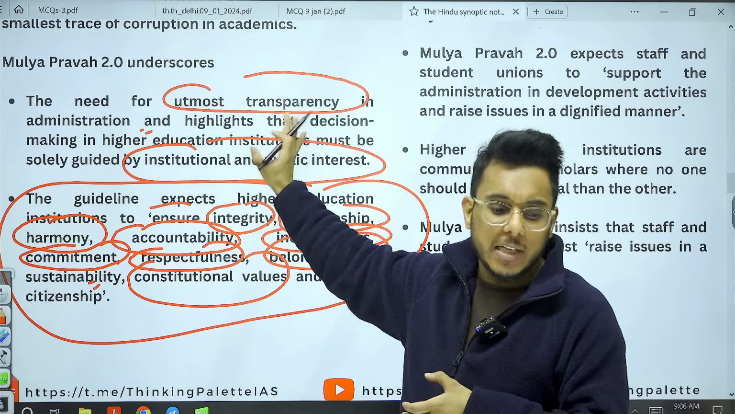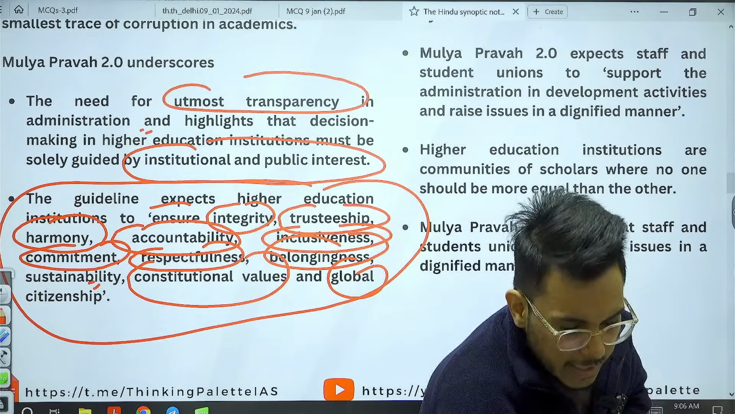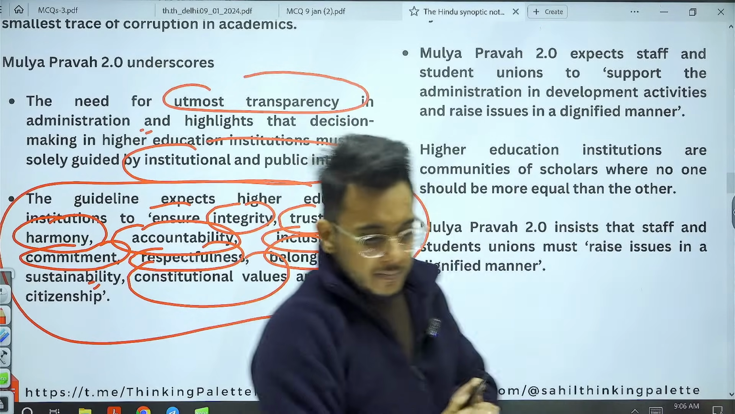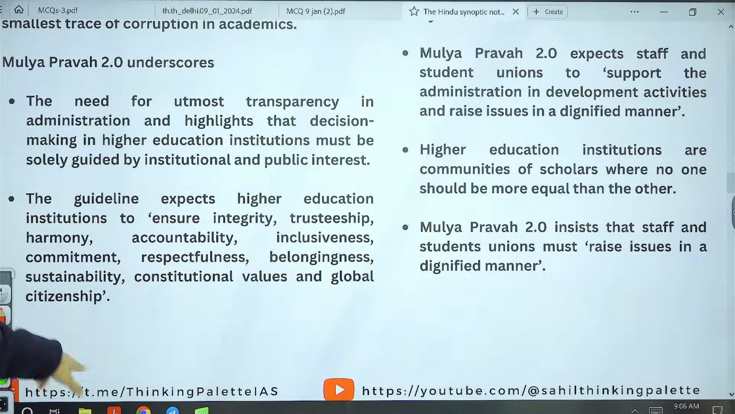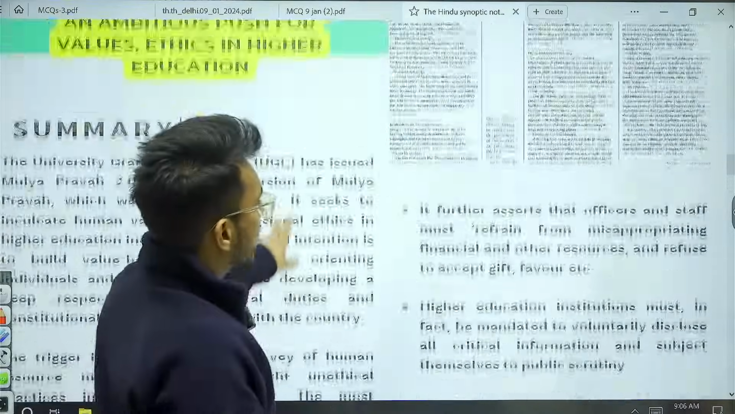Directly you can use these particular points in your ethics GS paper number 4 paper. Now, moving on to the next.